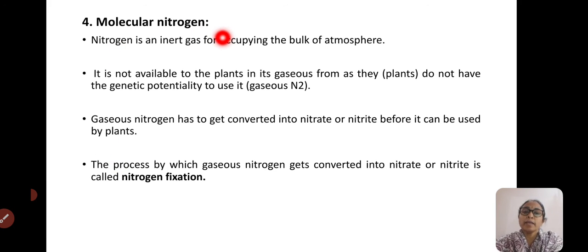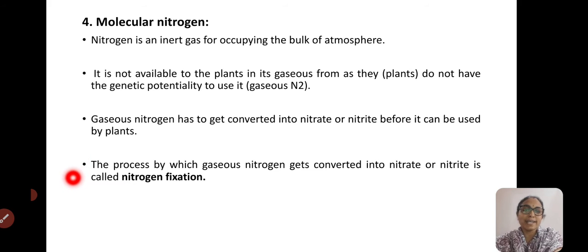We can see the last source of nitrogen, that is the major source, molecular nitrogen. This is inert but occupies the bulk of the atmosphere. It is not available to the plants in the gaseous form, as the plants do not have the genetic potential to use this form of nitrogen. So gaseous nitrogen has to get converted into nitrate and nitrite before it can be used by the plants.